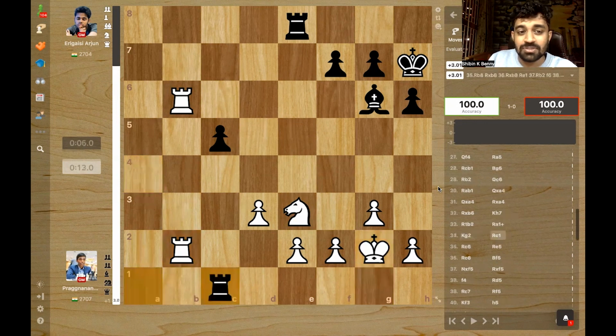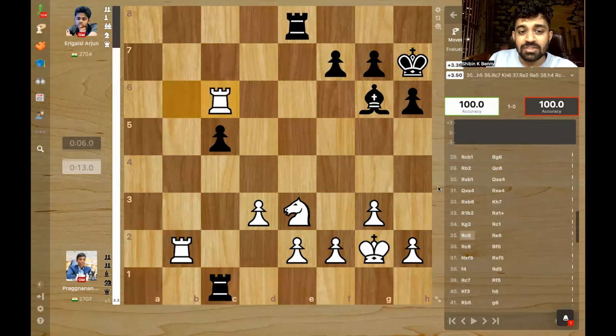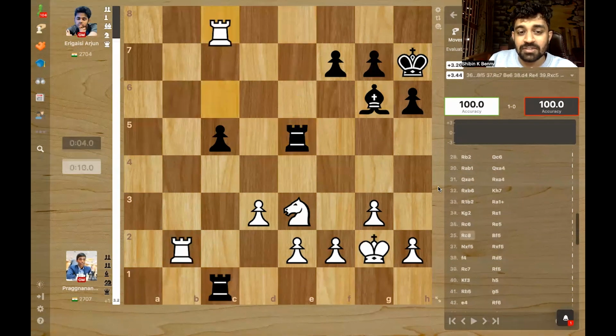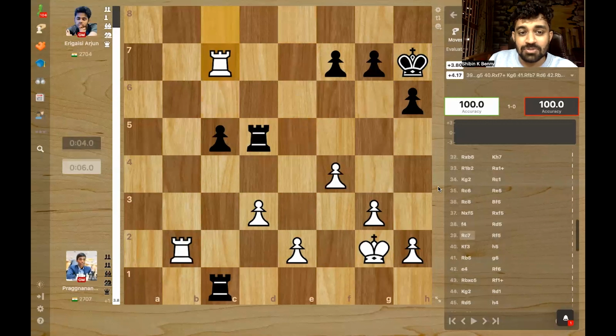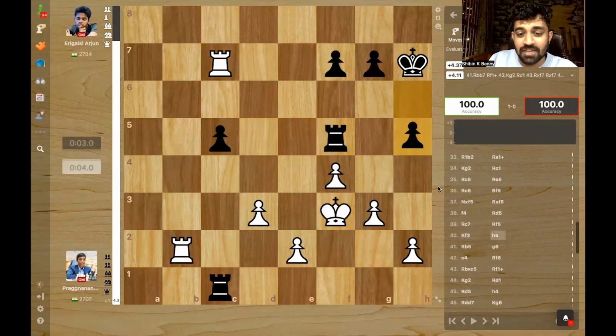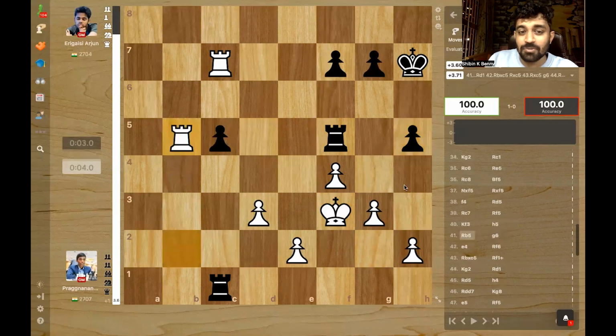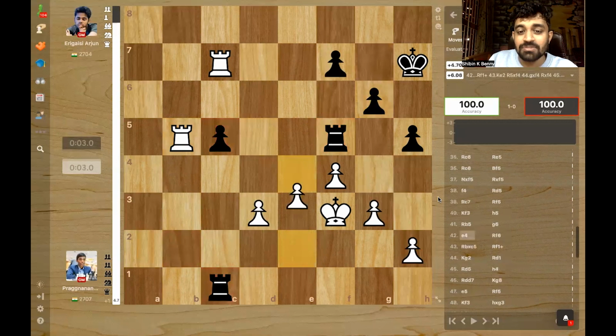Rook check, king moves, and now rook c1. Rook c6, attacking c5. Rook defends it. Rook goes back. Bishop f5, takes, and now f4. Rook comes to c7, just like a waiting move, attacking f7. Rook goes back, and now king f3, activating the king. And now rook b5. Both rooks are attacking c5. Both are defended. And now comes e4. Pragg is getting one more pawn.